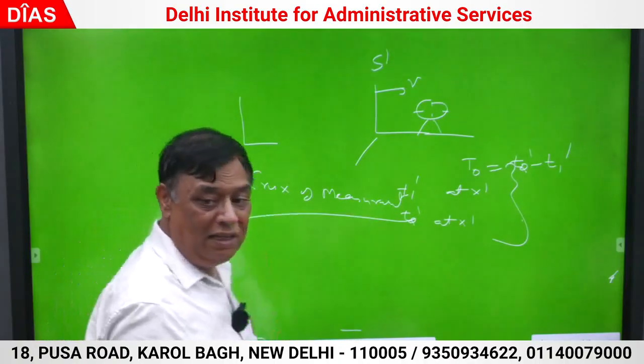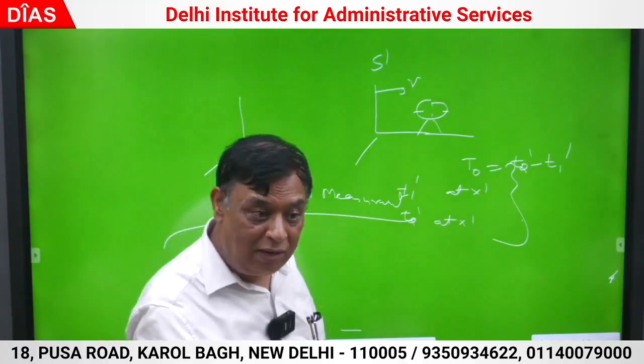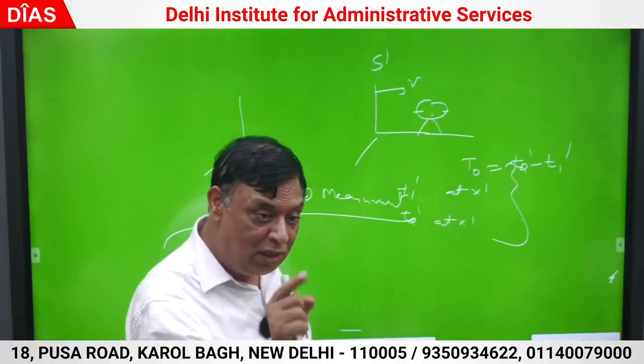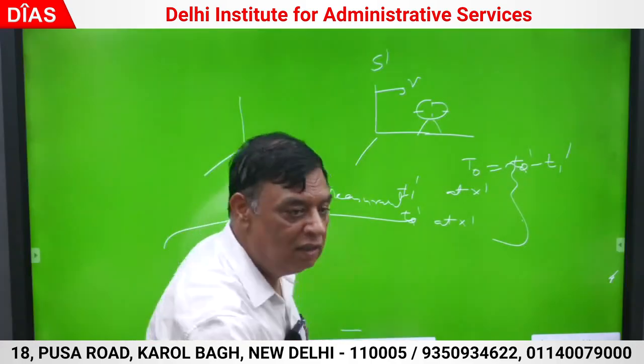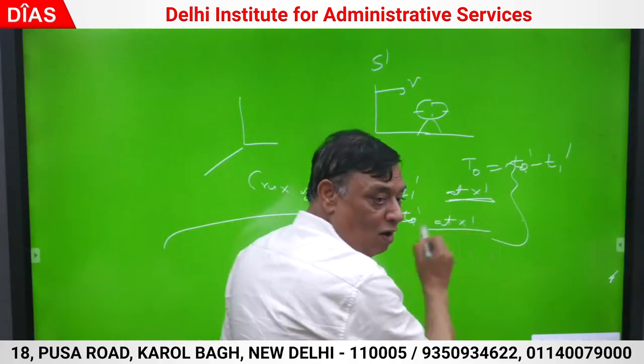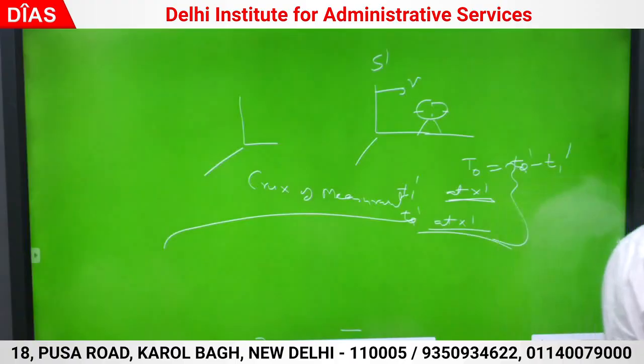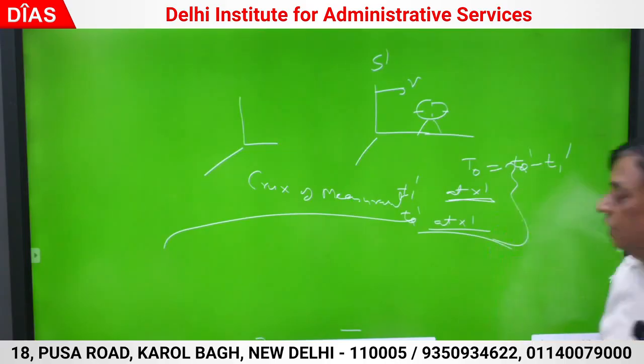The crux of measurement lies in recording the proper time interval. The proper time interval has to be recorded in the moving frame, keeping the clock fixed. This means it is not that T1 dash I am measuring at some x1 dash and T2 dash at some x2 dash. Both of them are measured keeping the clock fixed. They are measured quantities. Others I am generating.